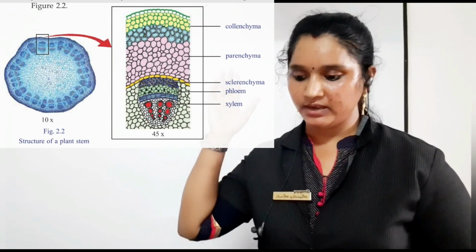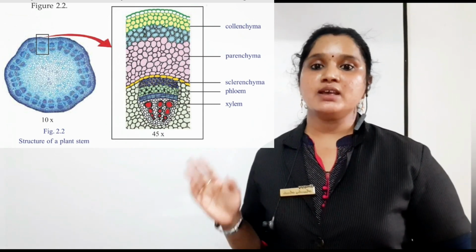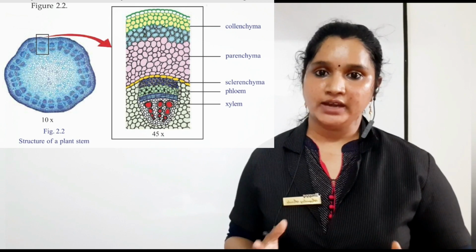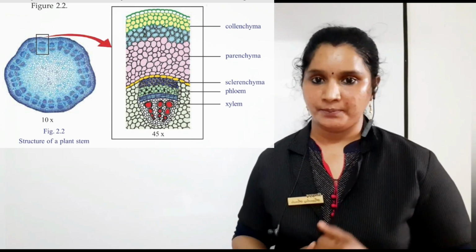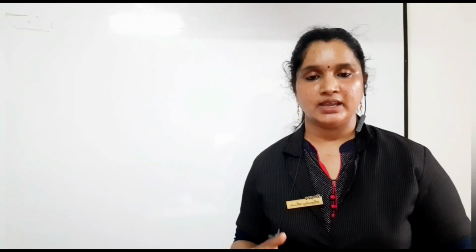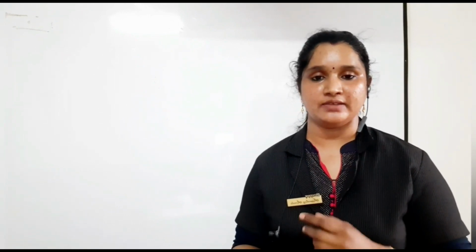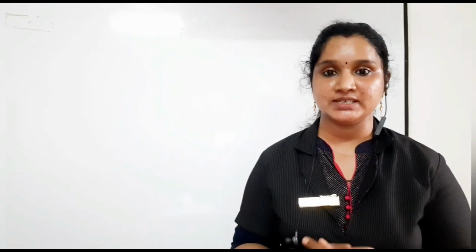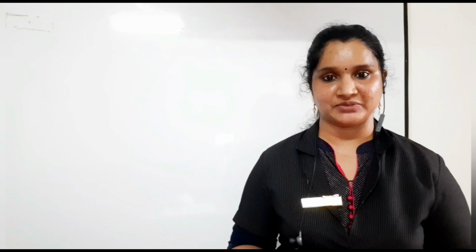Yes, they are collenchyma, parenchyma, sclerenchyma, xylem, phloem. These are the main 5 types of cells present in a plant. You can see these types of cells in every part of a plant, that is stem, root, leaf, and all these different types of tissues present in a plant are formed from our meristematic tissues.